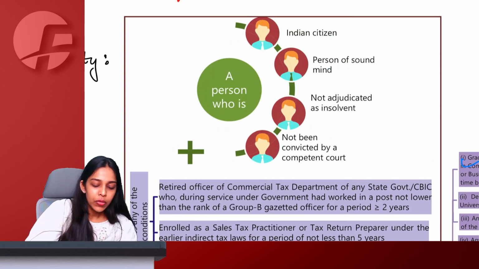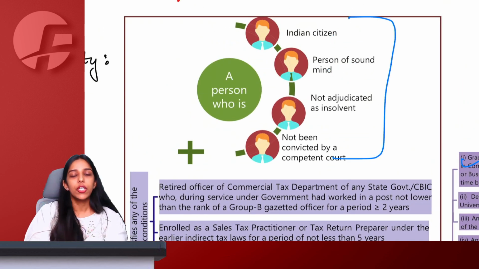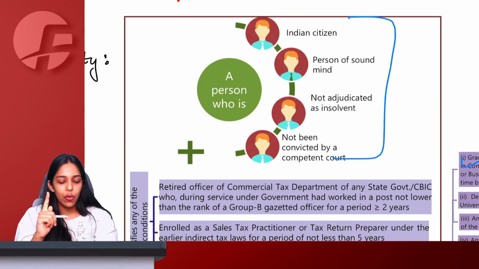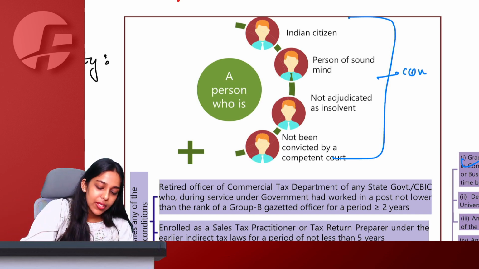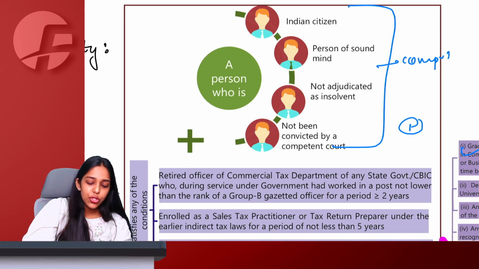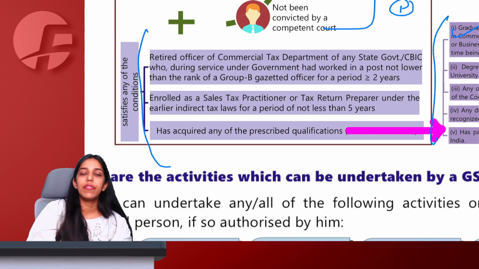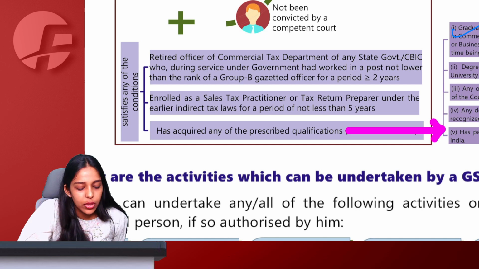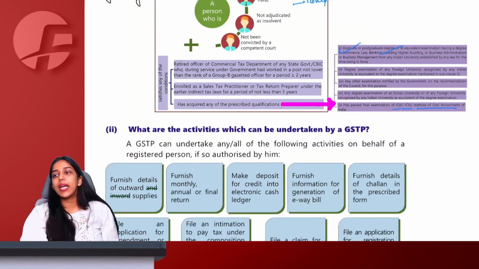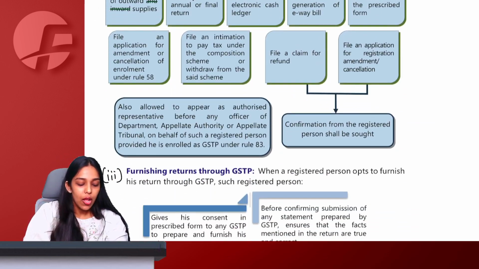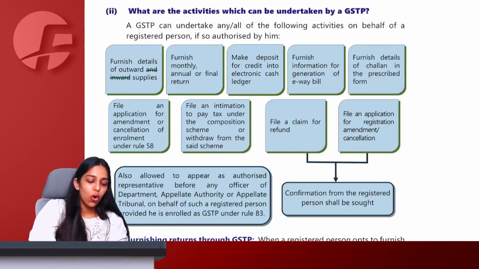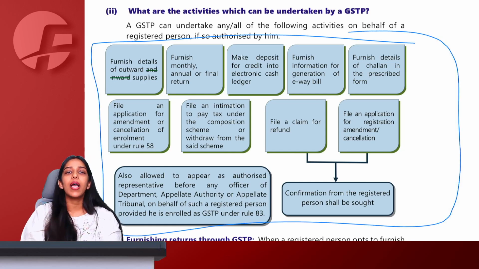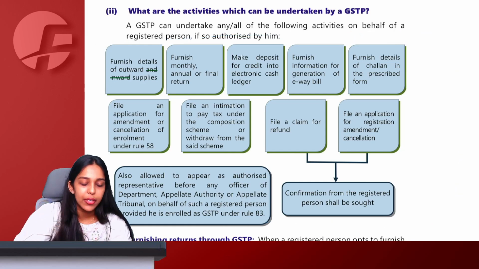This is general. This too you need to have: you have to be an Indian citizen, of sound mind, not insolvent and not convicted by a court. This is compulsory. Plus you should have any one of these qualifications. Then you can apply on the common portal to get enrolled as a GST practitioner. Once you get enrolled, you can undertake all these activities on behalf of the person whose GST practitioner you are.